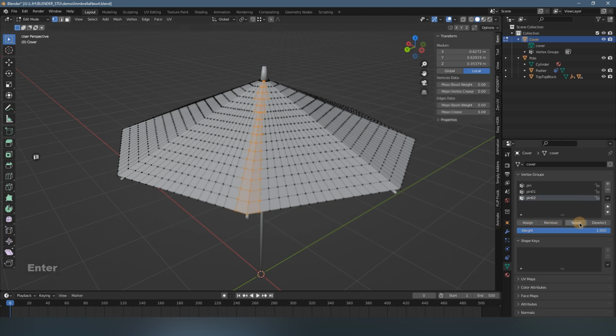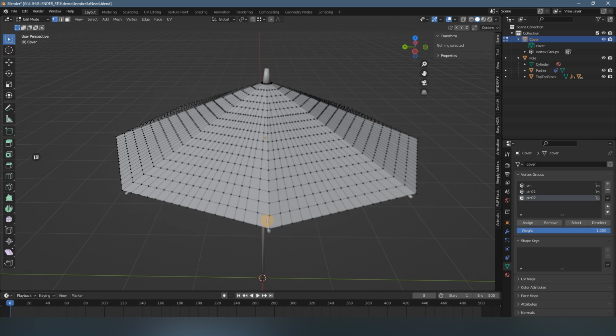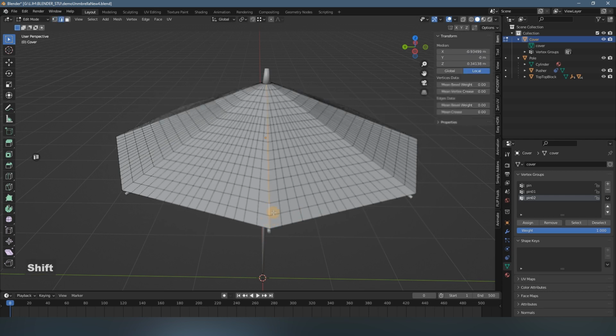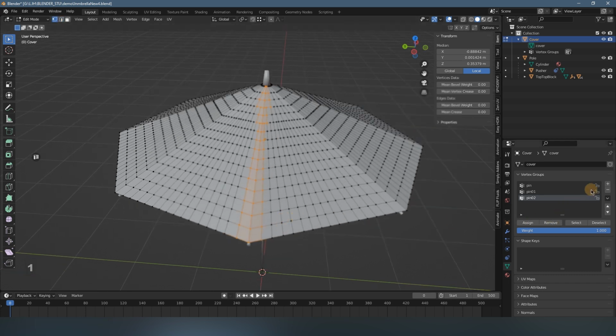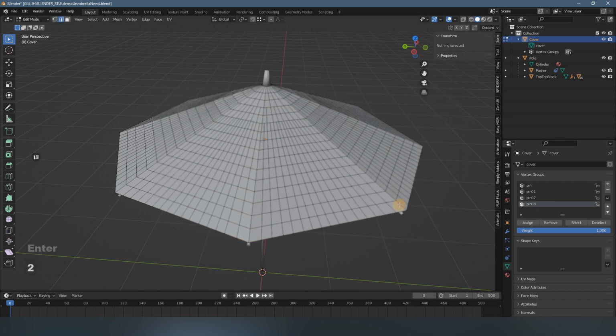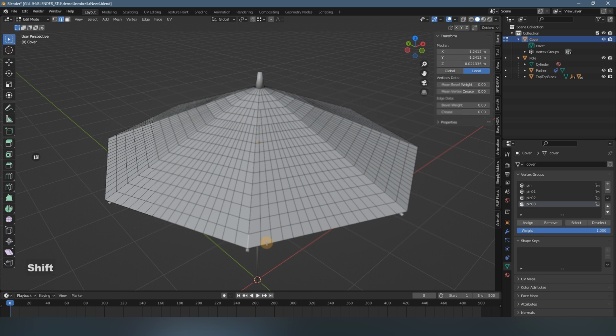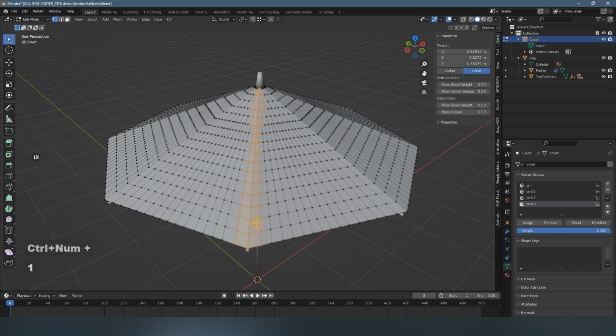assign. Okay, yes. Now the 3, select, Ctrl plus, 1 to point mode, and add pin 03 and assign. Okay, switch here, Shift Alt press, okay, Ctrl plus, 1 and add pin 04 and assign.